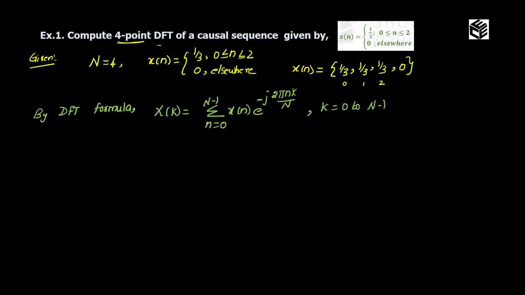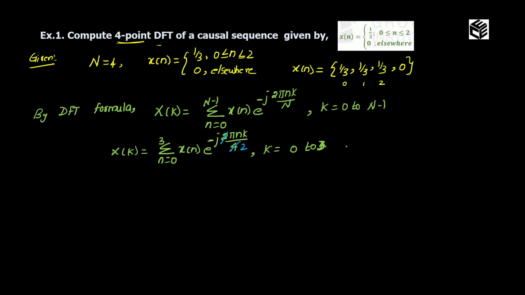We know the value of N is 4, right? So we can rewrite the formula as summation n equal to 0 to 3 x of n e power minus j 2 pi n k divided by capital N, whose value is 4, and for the value k from 0 to N minus 1, that is 3. Now I am going to cancel these two terms.